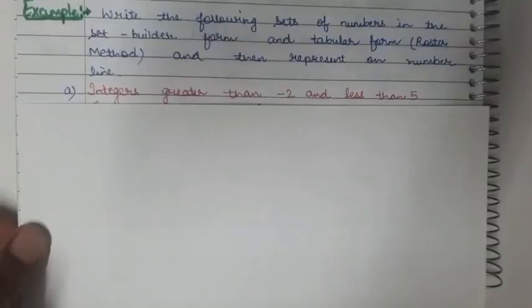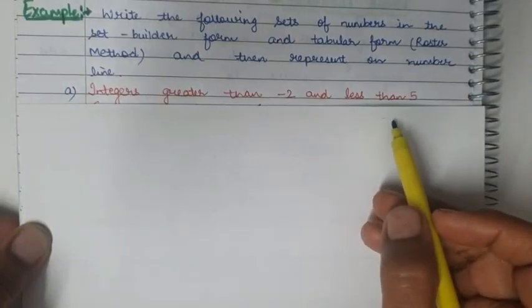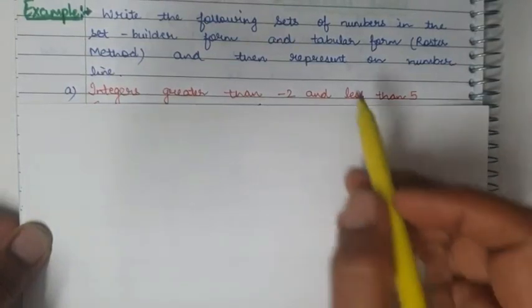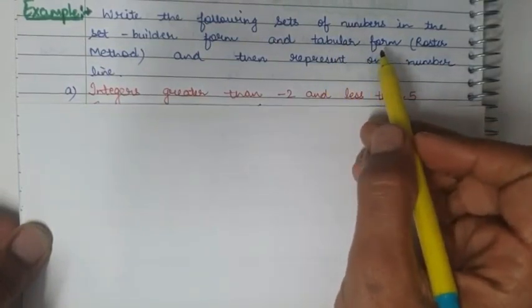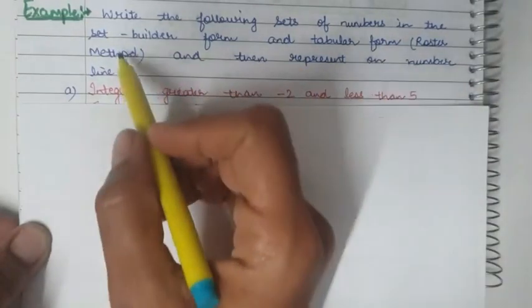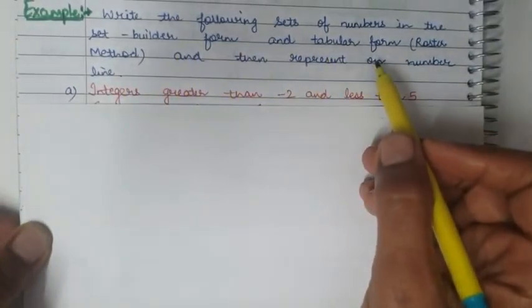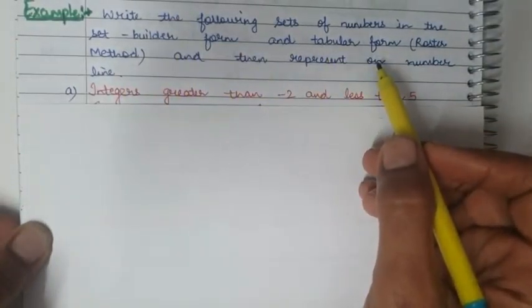Clear? Now let us discuss an example. We have to write this set in the set builder form as well as in the tabular form. Children, you have already done what is set builder form and what is tabular form in previous class.